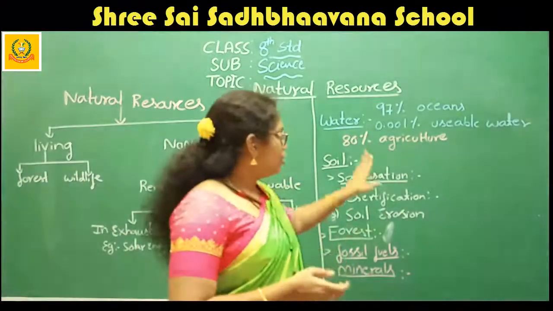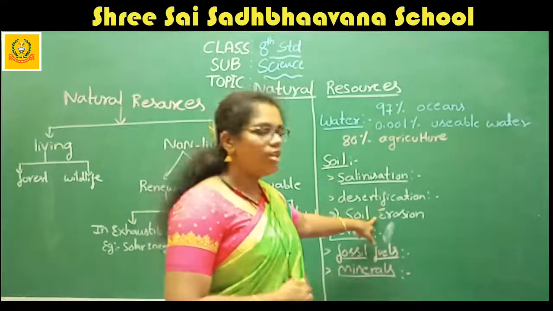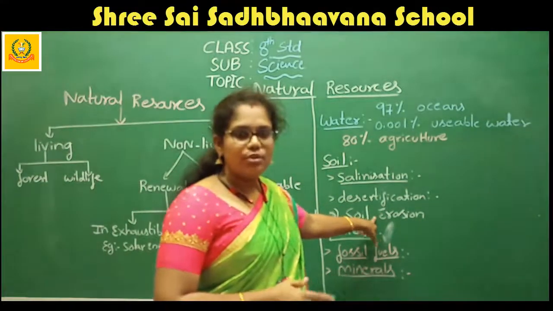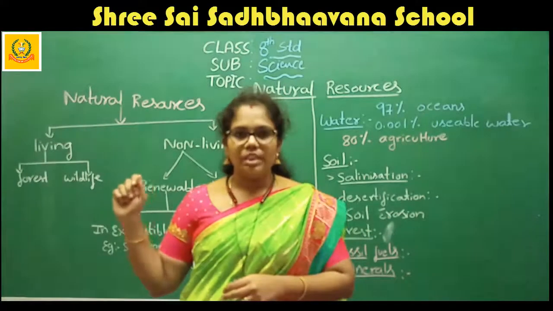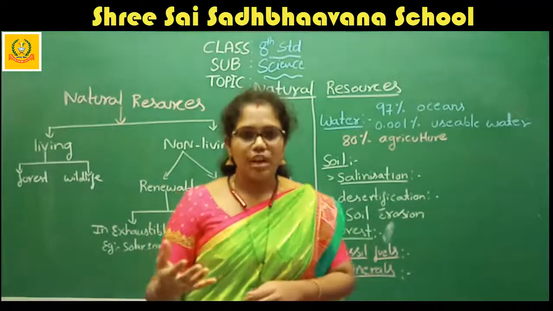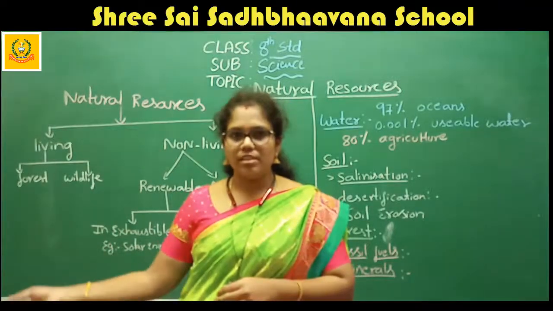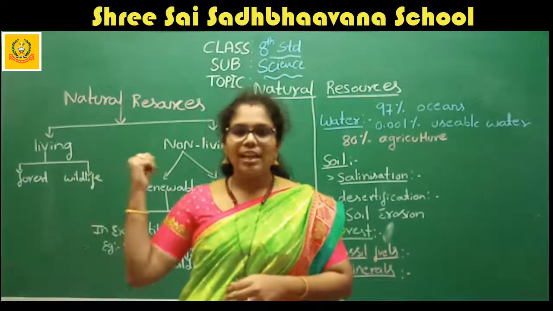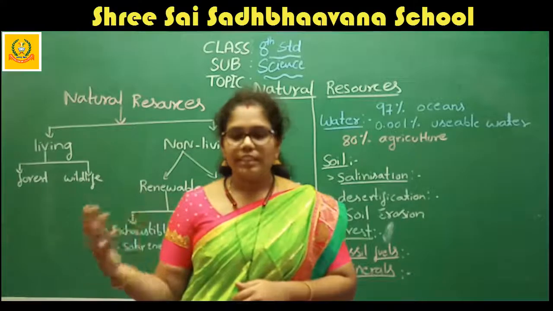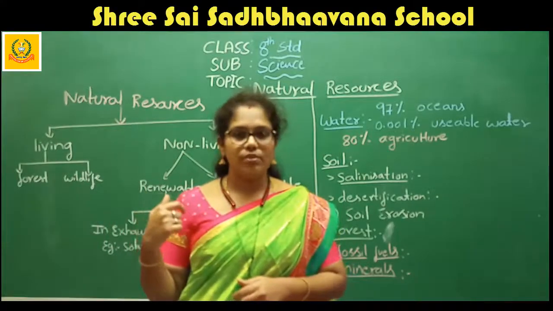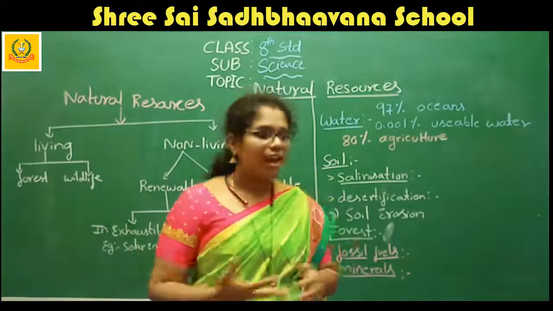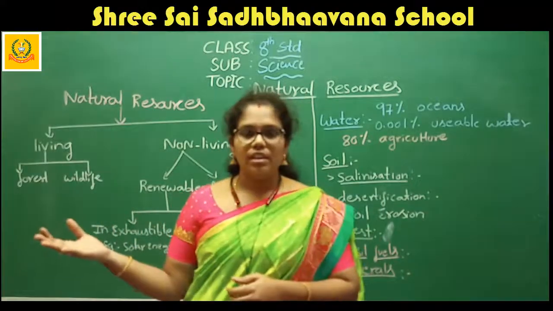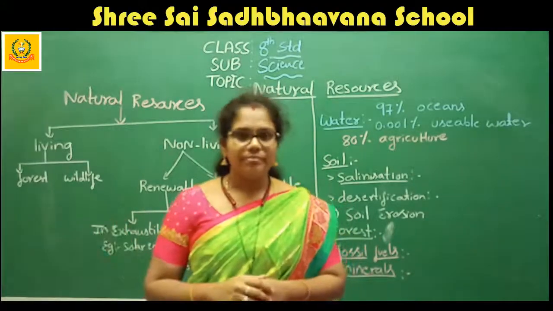And not only water pollution is there, that's why I'm telling that soil pollution is also there. If you throw waste garbage like vegetables into the soil, it converts into fertilizer and increases the fertility of the soil. But if you throw plastics or unnecessary things into the soil, it decreases fertility.